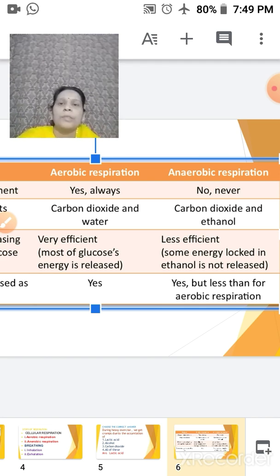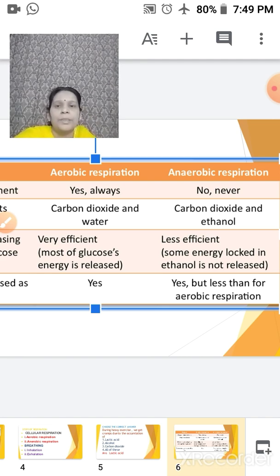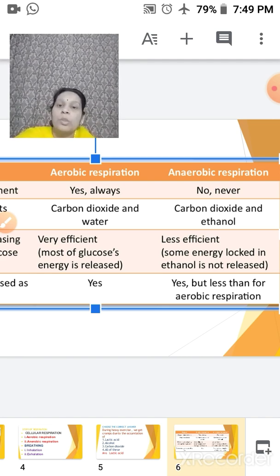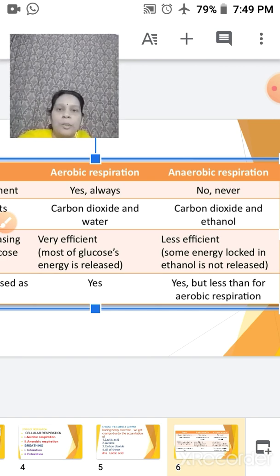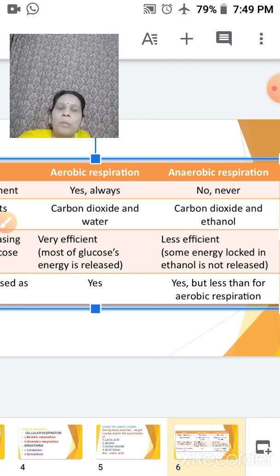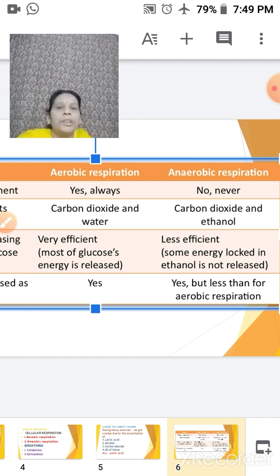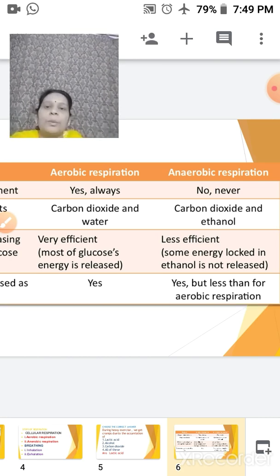Ethanol is one form of alcohol. Aerobic respiration is very efficient, so most of the energy of glucose is released, in the form of ATP, whereas in anaerobic respiration less energy is released.